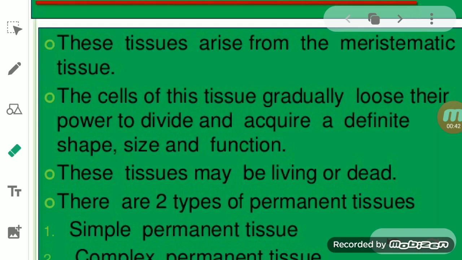So basically, when we talk about the simple permanent tissues or the permanent tissues, these tissues arise from the meristematic tissues.